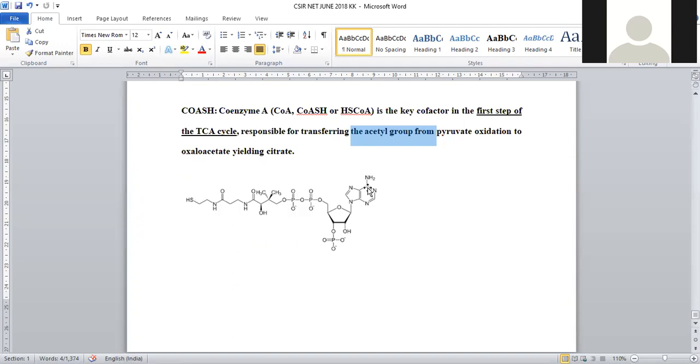When three moieties are present, it is called a nucleotide, and this has a terminal SH functional group, and it is very essential in the TCA cycle. The main purpose of this coenzyme A will be acyl group transfer. It is used to migrate the acetyl functional group.